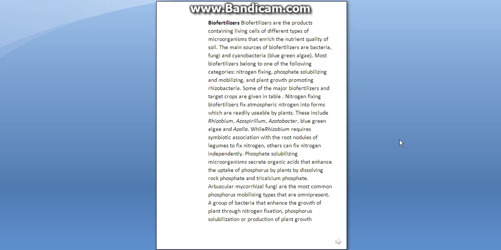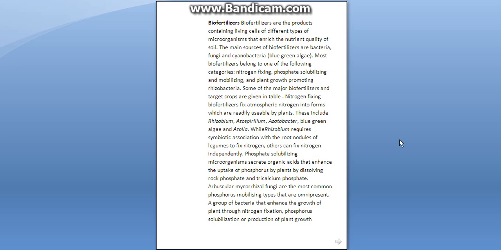Phosphate solubilizing microorganisms secrete organic acids which enhance the uptake of phosphorus by plants, dissolving rock phosphate and tricalcium phosphate. The arbuscular mycorrhiza are the most common phosphorus mobilizing types that are omnipresent.